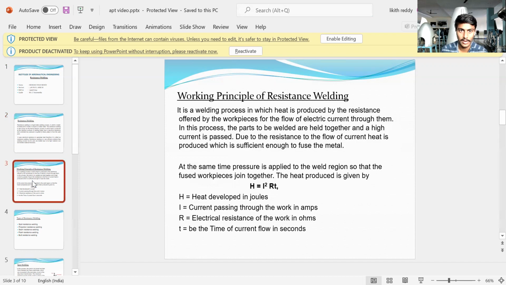Working principle of resistance welding. It is a welding process in which the heat is produced by the resistance offered by the workpiece to the flow of electric current through them. In this process, the parts to be welded are held together. A high current is passed, and due to resistance to the flow of current, heat is produced, which is sufficient to fuse the material. At the same time, pressure is applied to the weld region so that the fused workpieces join together. The heat produced is given by H equals I squared R T.